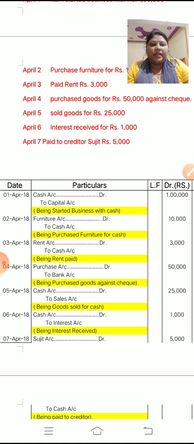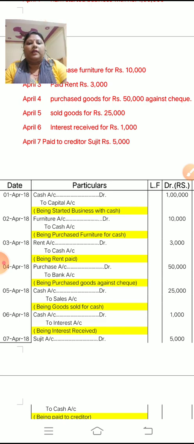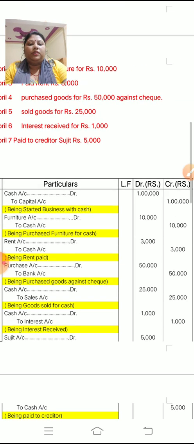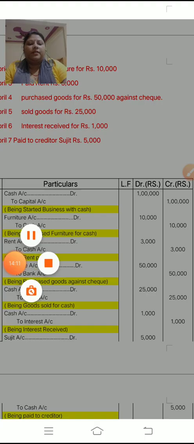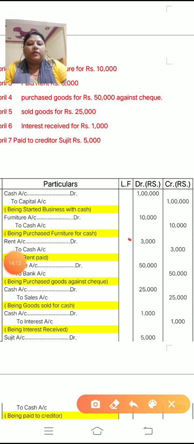So what is the journal entry? Rent account debit to cash account. So write in this way, and the amount 3,000. See children, the amount is 3,000. Debit side and credit side you have to write. And narration you have to write, being rent paid.